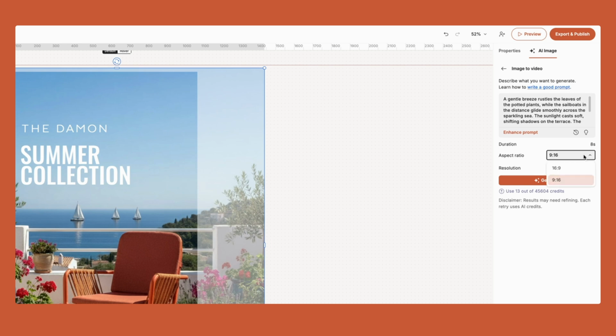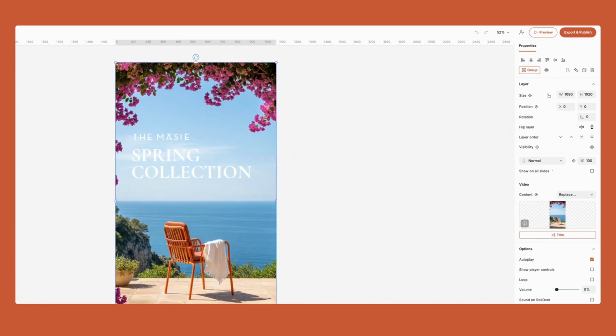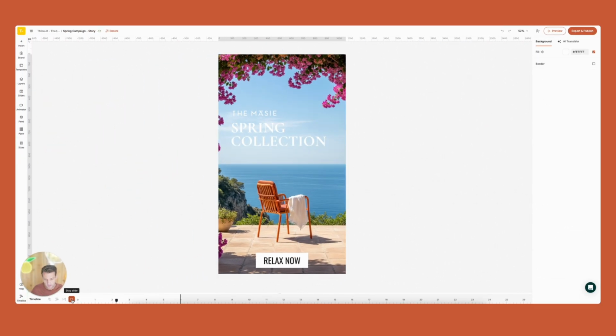I have two aspect ratios, 16:9, 9:16. We're using Google Veo 3. Maximum duration is gonna be 8 seconds. That's a hard limitation right now from Google's model, but this is plenty for a story. So let's generate that. In the meantime, let me show you another example that I generated.